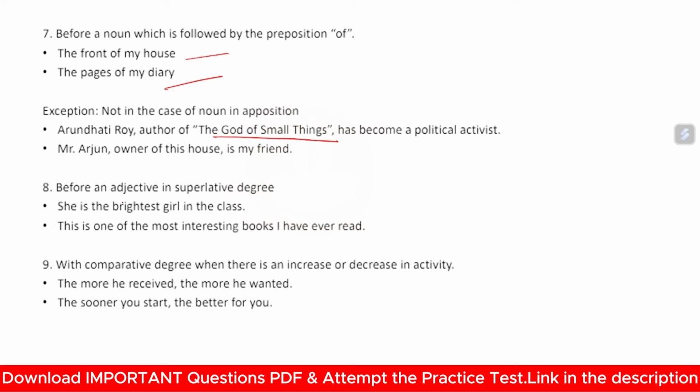Before an adjective in the superlative degree: she is the brightest girl in the class. "The" is also used when there is a superlative degree. Suppose high, higher, highest. Highest is the most prominent, the most upper degree, having a great position.